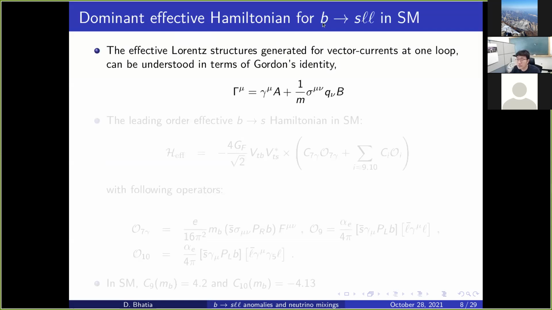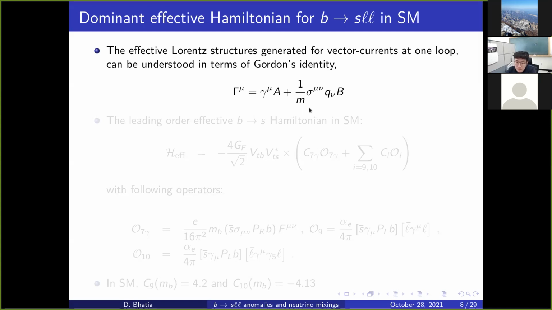So first of all, let us understand how to parameterize the effective Hamiltonian for b to s l l transitions. Let us start from this simple fact which we know. Whenever we do one loop corrections, suppose we have e plus e gamma vertex, then at tree level it is proportional to gamma mu. But when we do it at one loop, this can be understood in terms of Gordon's identity: the effective vertex which appears at one loop level becomes proportional to the vector current, and there is this sigma mu nu q nu kind of current. So that is what happens at one loop.